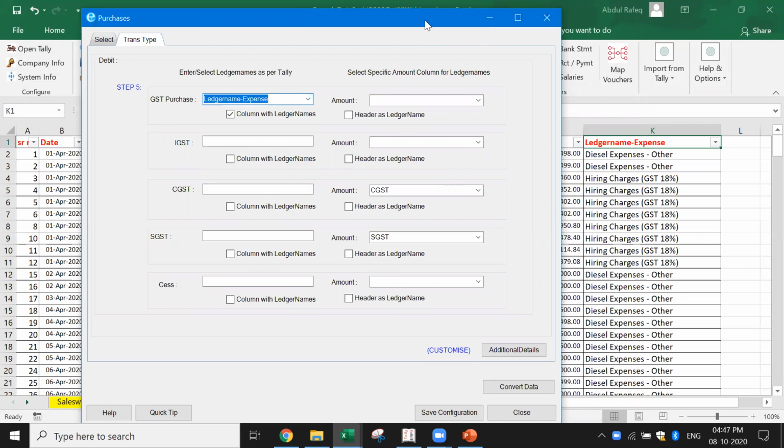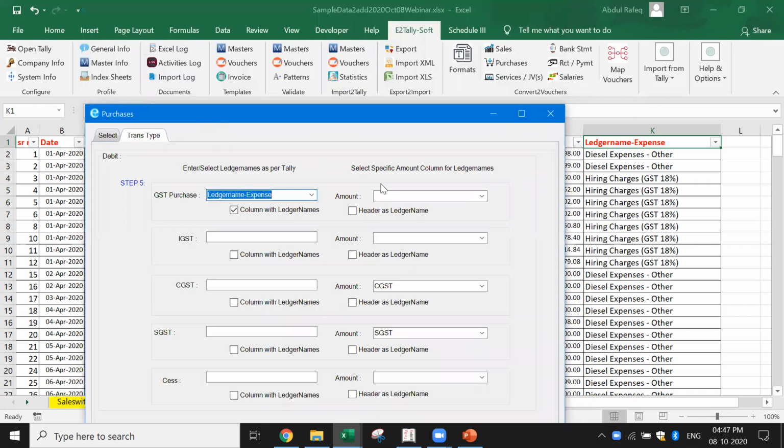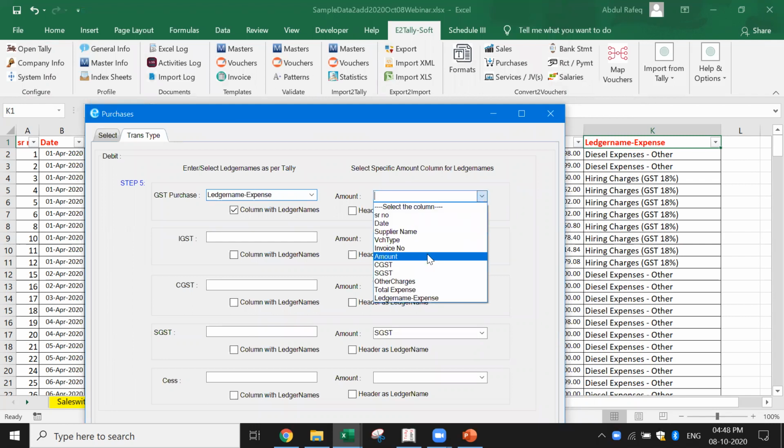Right now, I have got one more thing. What is that I have got here? What is the amount which belongs here? Now I should be clear. So that's why before selecting, I should know what is to be debited. The total expense is what is to be debited, which means ledger expense. How much am I going to debit, the total or the amount? I'm going to debit the amount. Correct? Here I select the amount, right?